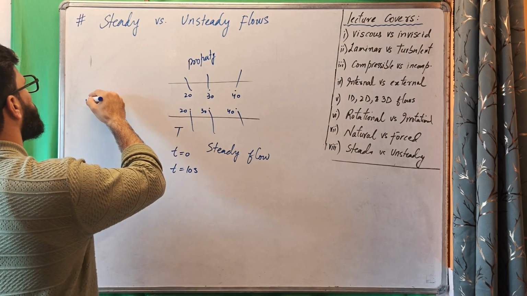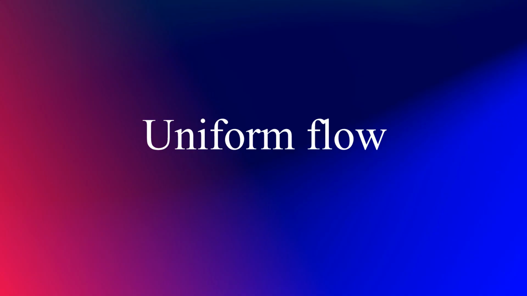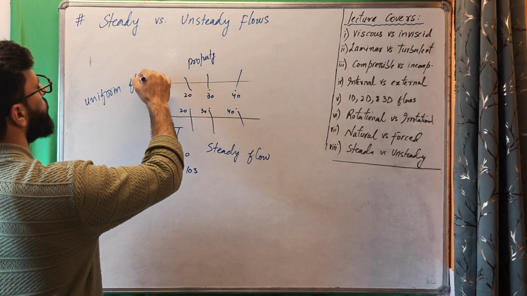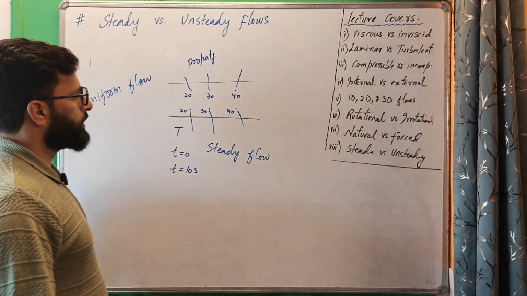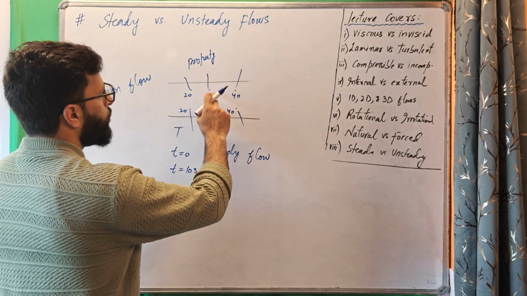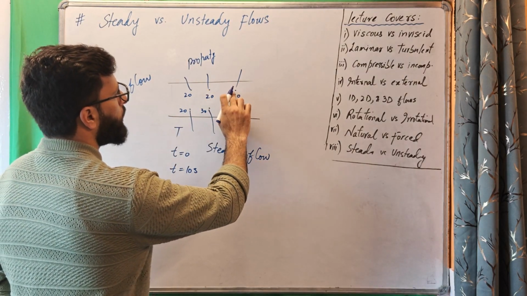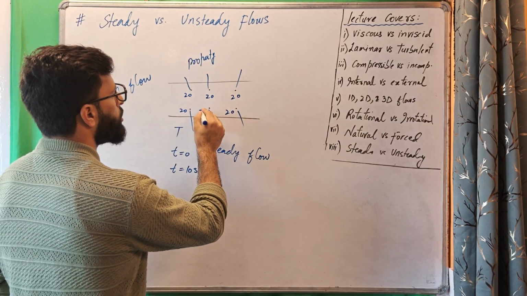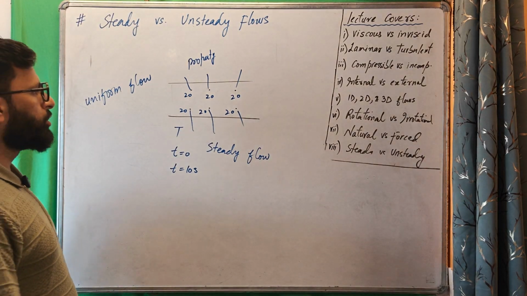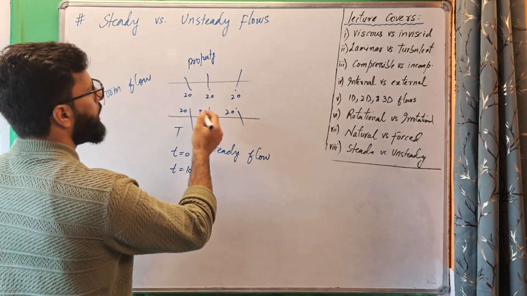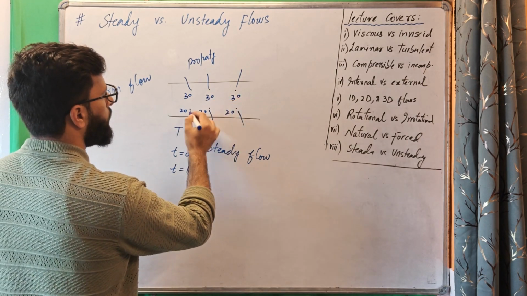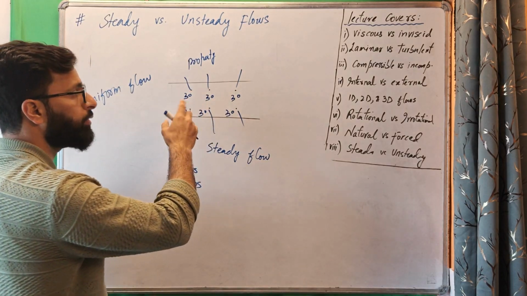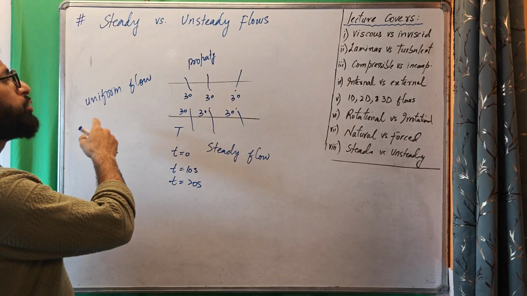Now what is uniform flow? Uniform flow is when initially the value of the temperature was 20 everywhere, the same everywhere, which means the property value does not change from location to location. After some time, say 10 seconds, it will be 30, but it will be 30 everywhere. Then after another time, say 20 seconds, it will go to 40, but it will be 40 everywhere. Such a flow is known as uniform flow.